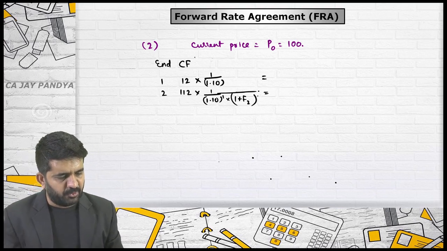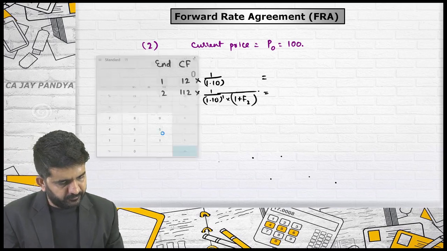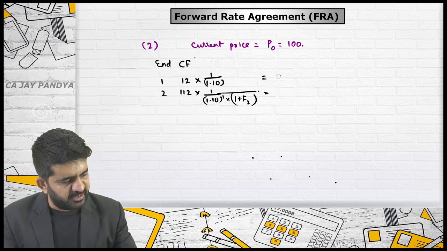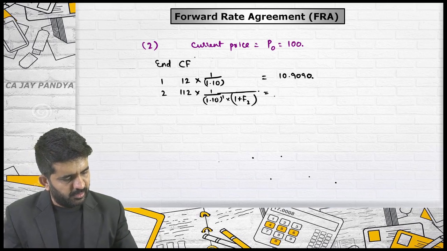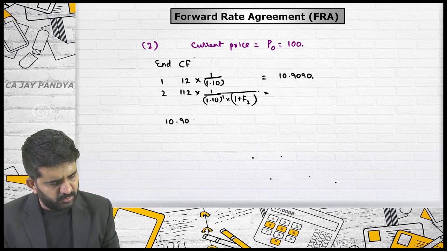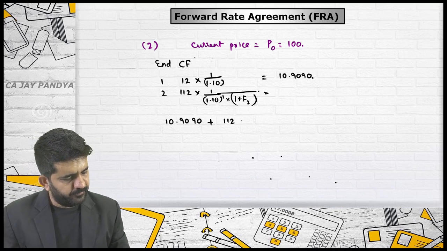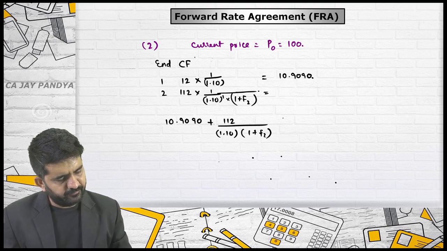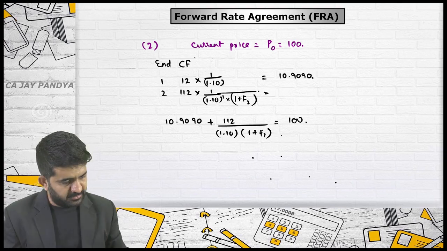I think the answer should be 14%. 12 divided by 1.10 is 10.9090. So 10.9090 plus 112 divided by 1.10 into 1 plus forward of second year should be equal to 100.